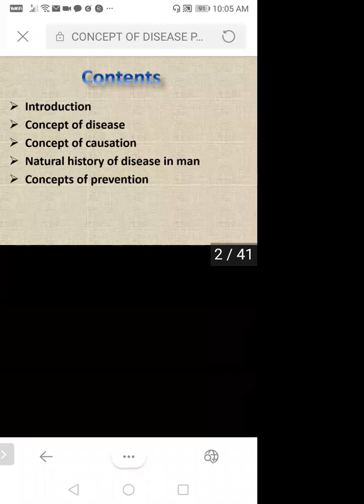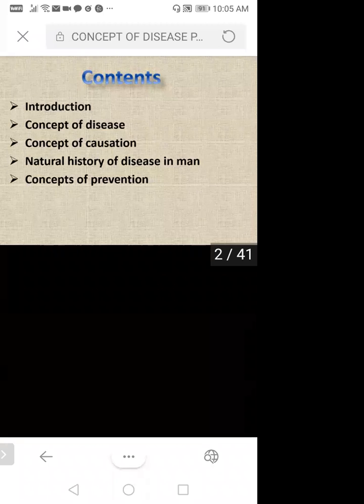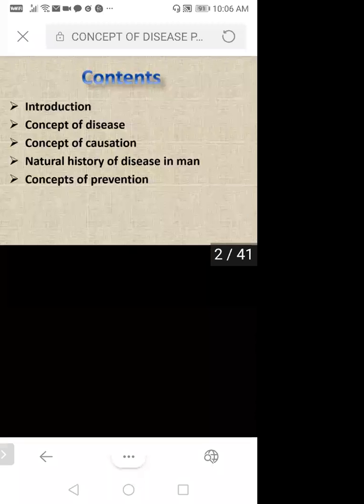So this is a very important part of your syllabus as well as your health education and community pharmacy. The PPT is actually a little big, it has 41 slides. So slowly I'll try to finish. But the portion I'm going to finish here, from the book as a PDF, I'll share with you. So you will start making your notes.